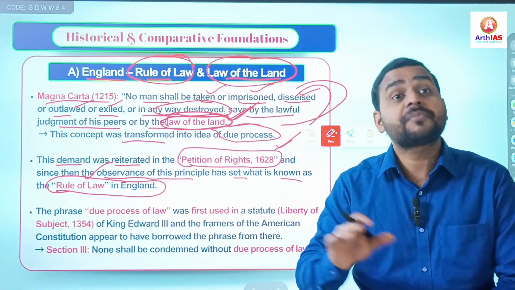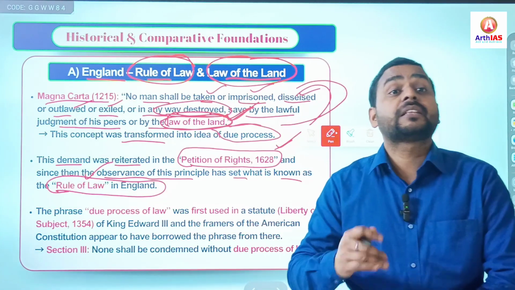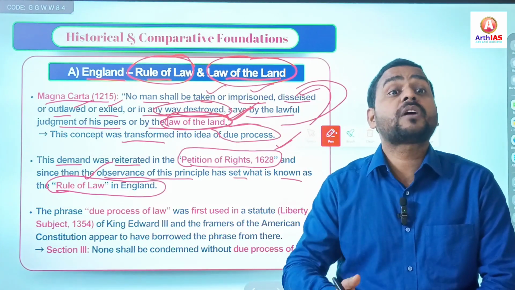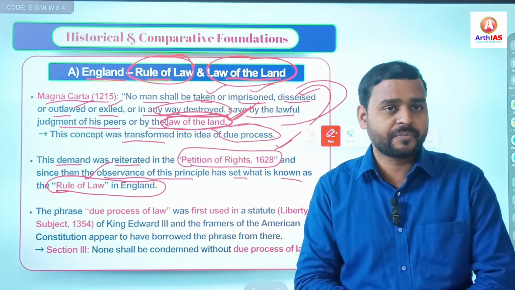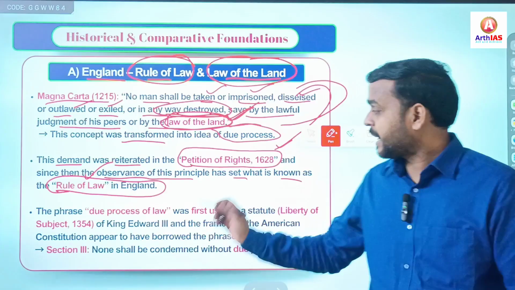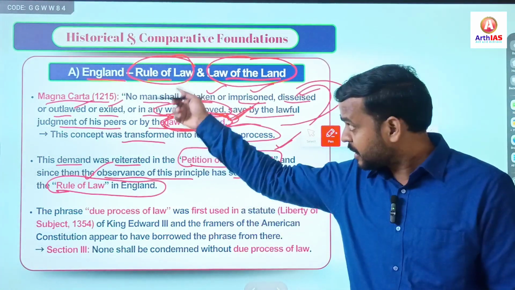And what is the law? The fundamental law of the land, that is the Constitution. For example, in India, when we say there is rule of law, it means there is rule of the fundamental law of the land, that is the Constitution. The Constitution is supreme. And as I said, law of land means any law passed by Parliament in Britain.